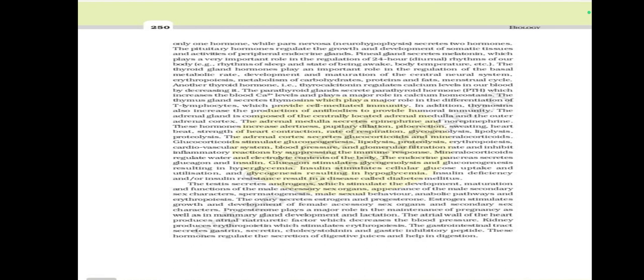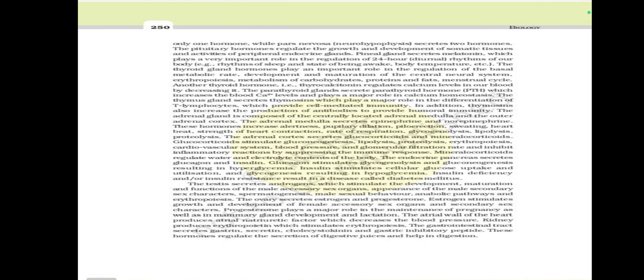The thymus gland secretes thymosins, which play a major role in the differentiation of T lymphocytes, which provide cell-mediated immunity. In addition, thymosin also increases the production of antibodies to provide humoral immunity.